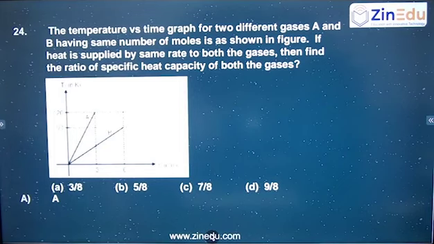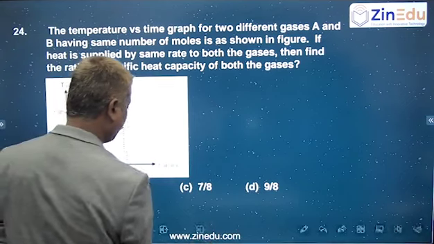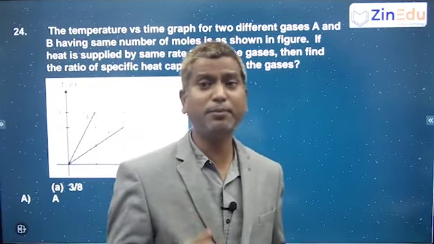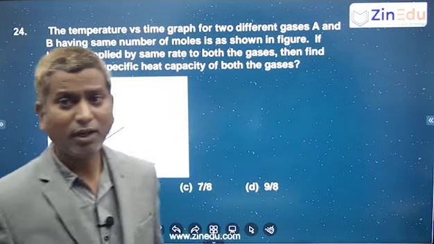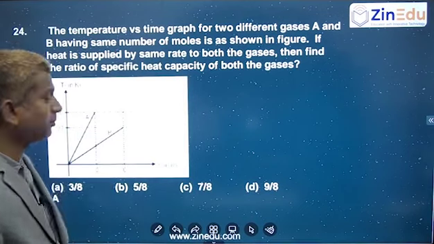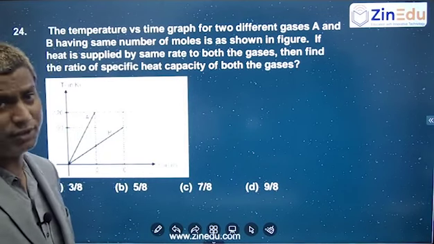The temperature versus time graph for two different gases A and B having the same number of moles is shown in the figure. If heat is supplied at the same rate to both the gases, then find the ratio of the specific heat capacity of both the gases. Whenever you supply heat to gases, the temperature may increase, or sometimes it may not increase, like in an isothermal process. But here both gas temperatures are increasing, so neither is an isothermal process.